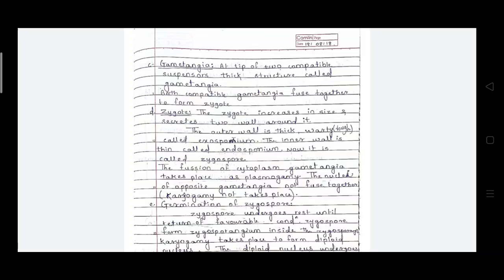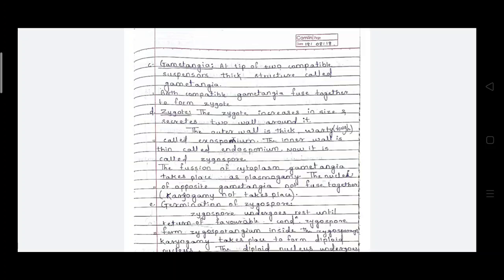So now it is called the zygospore. This fusion of the cytoplasm of the gametangia takes place by plasmogamy. The nuclei of opposite gametangia do not fuse together, that is, karyogamy does not take place. That means only the protoplasmic material is fused. That is called plasmogamy, and karyogamy means the fusion of the nucleus.